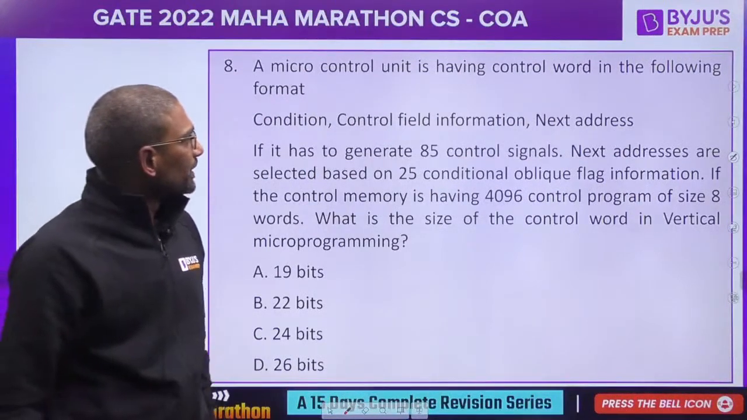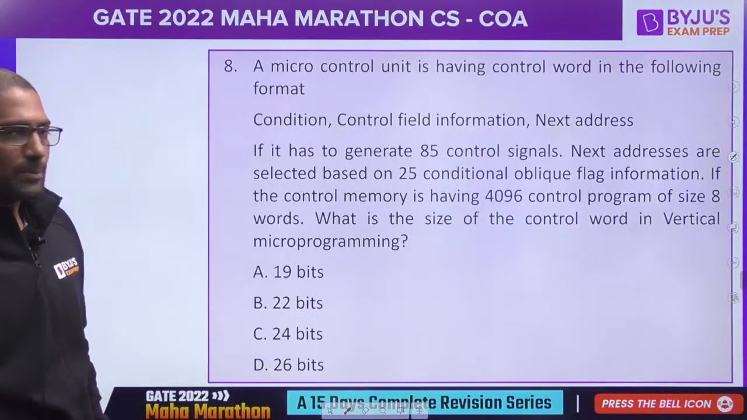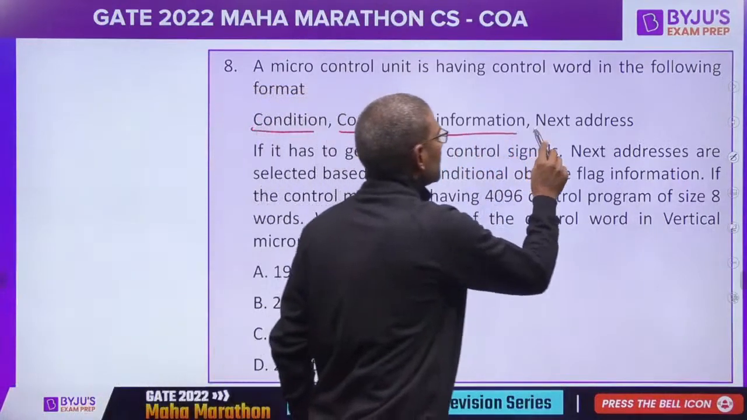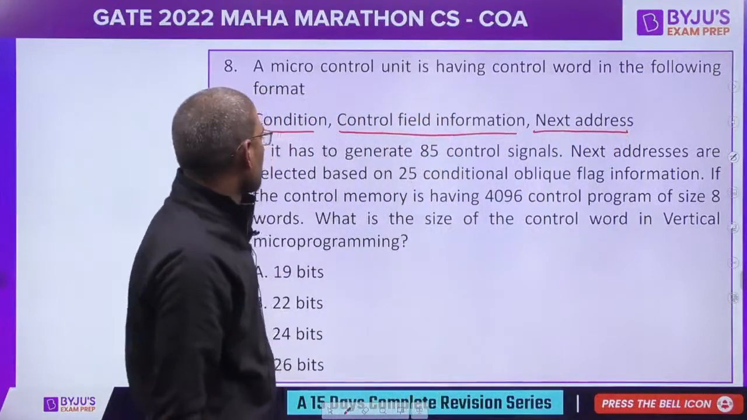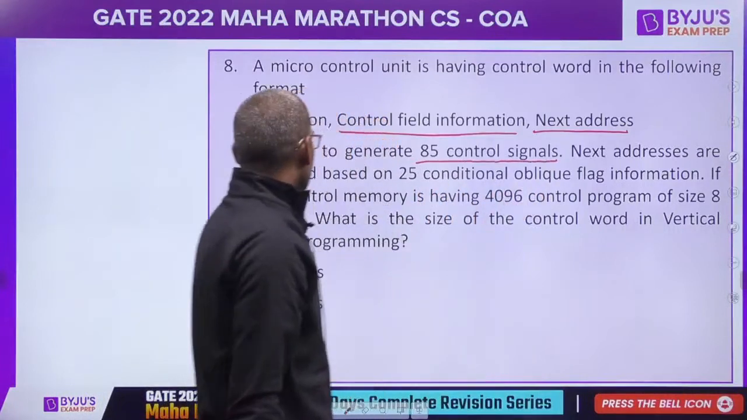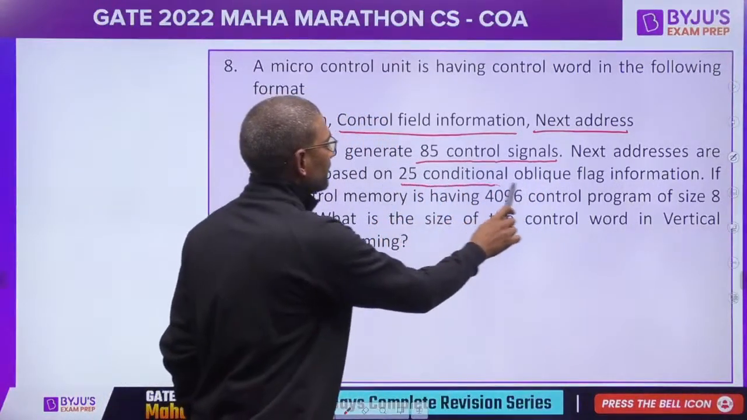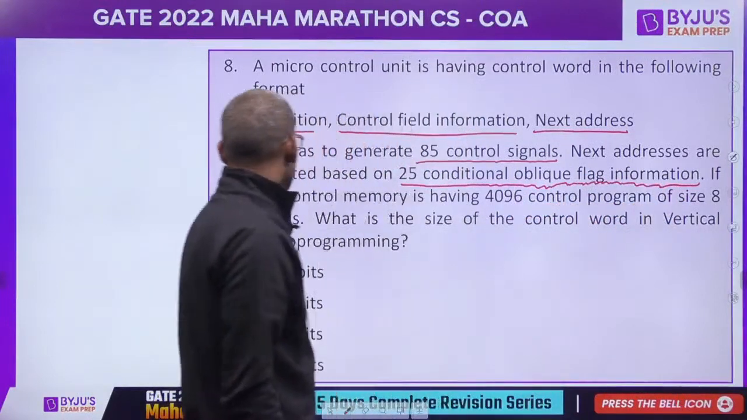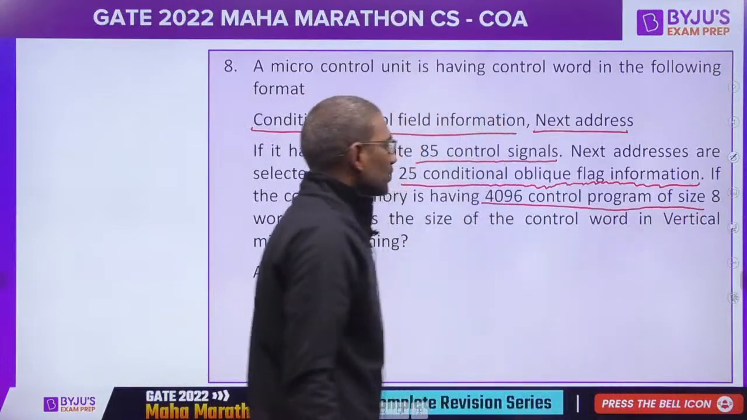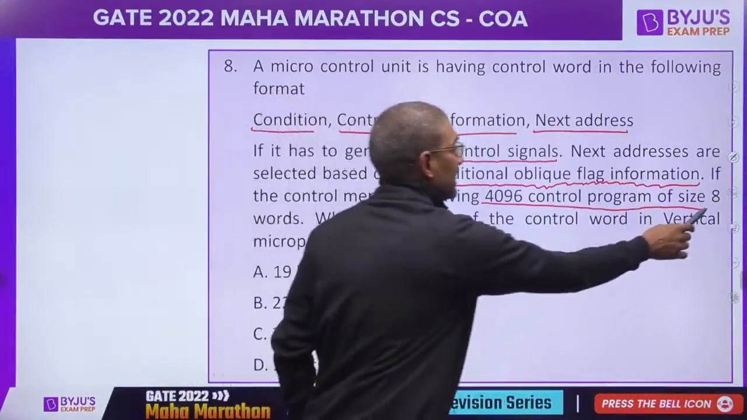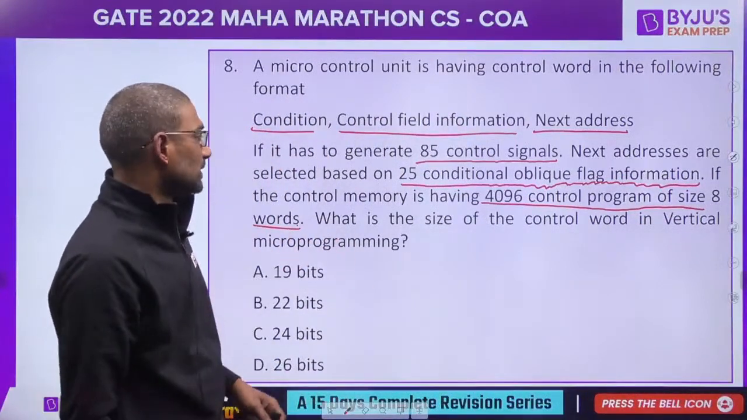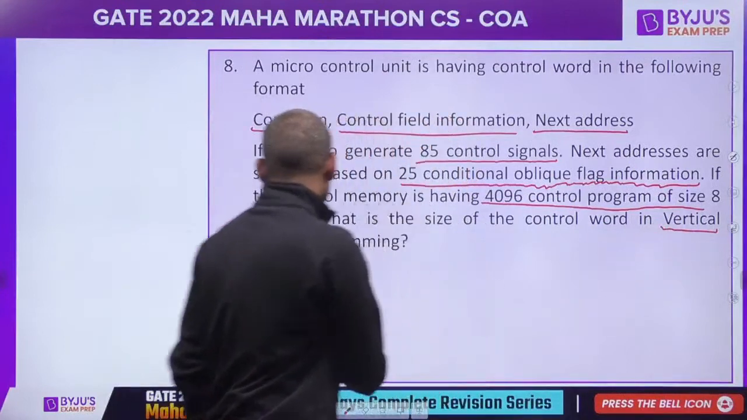A microcontrol unit is having a control word in the following format: condition, control field information, next address. If it has to generate 85 control signals, next addresses are selected based on 25 conditional flag information. If the control memory is having 4096 control program of size 8 words, what is the size of the control word in vertical microprogramming?